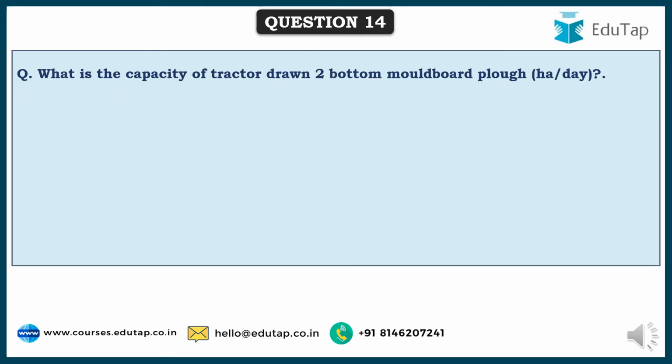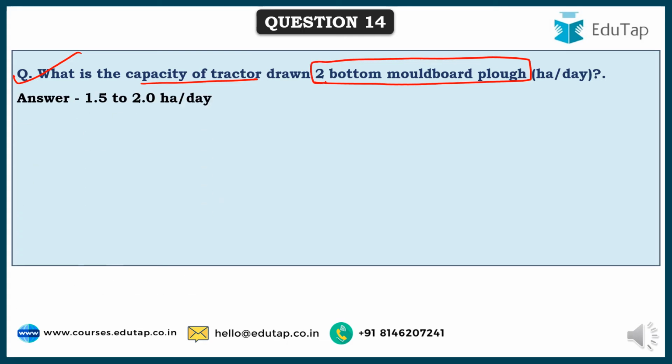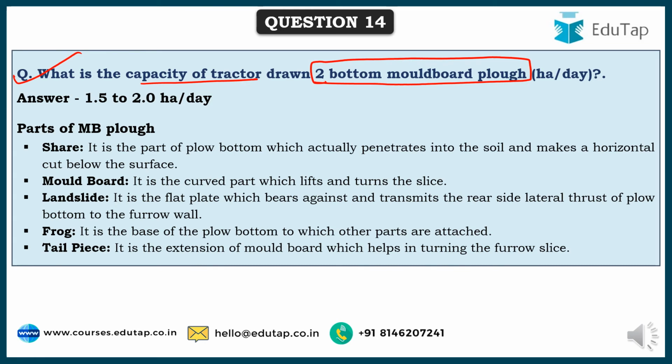So friends, next comes: what is the capacity of a tractor drawn two bottom moldboard plow? So what is the capacity? It can plow at least 1.5 to 2 hectares per day. And the various parts of a moldboard plow include share, moldboard, which is the curved part that lifts and turns the slice of soil, and it also has landslide, frog, and tailpiece. Based on the type of soil in which they are used, there are various types of moldboards. And otherwise the capacity is 1.5 to 2 hectares per day.